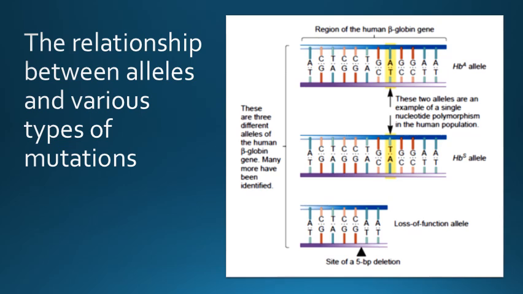Within a population, the alleles of a given gene may arise by different types of genetic changes. This figure considers a gene that exists in multiple forms in humans. This example is a short segment of DNA found within the human beta globin gene. The top sequence is of an allele designated HBA, whereas the middle sequence is called HBS. These alleles differ from each other by a single nucleotide, so they are an example of single nucleotide polymorphism.